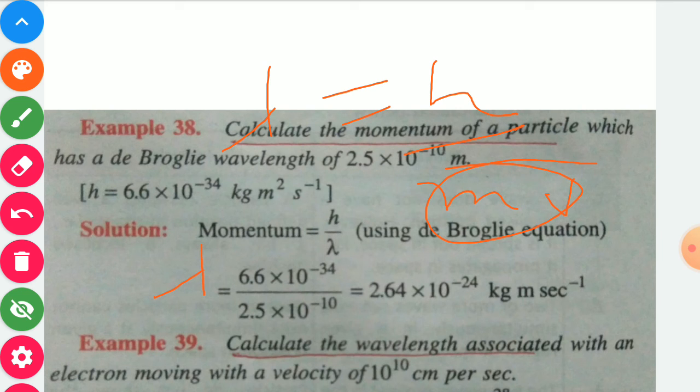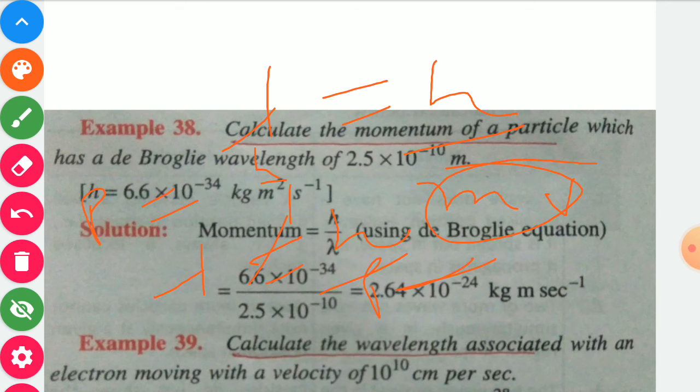So lambda will be equal to h upon p. Therefore p will be equal to h upon lambda.